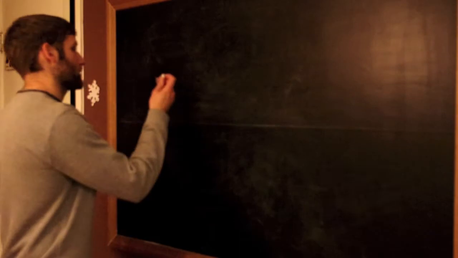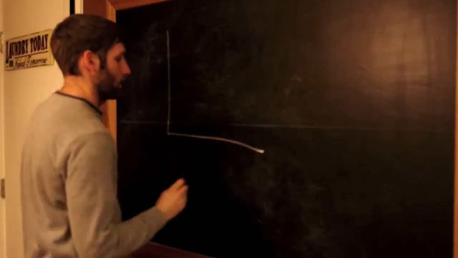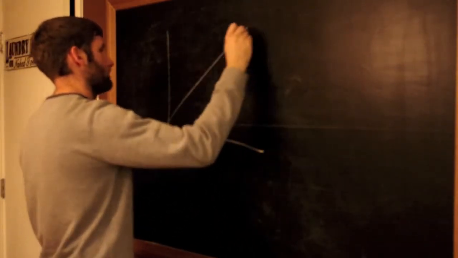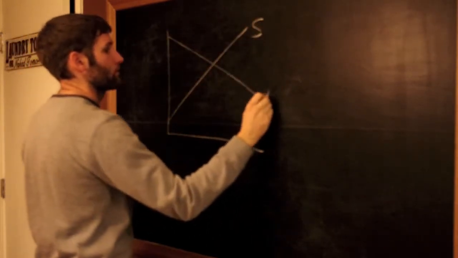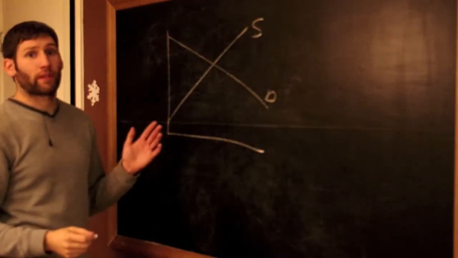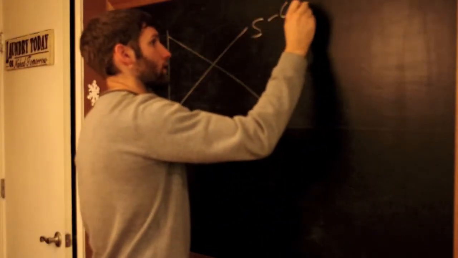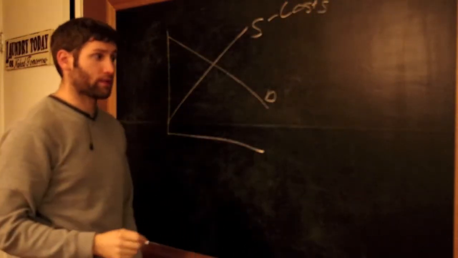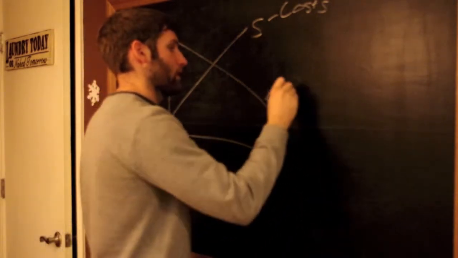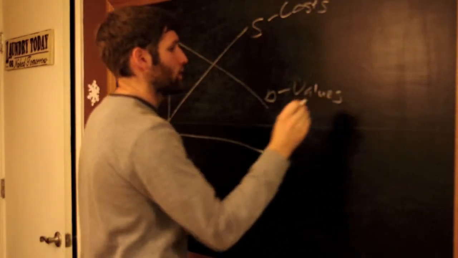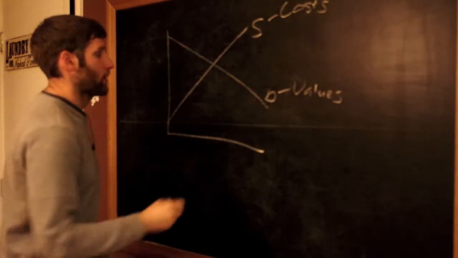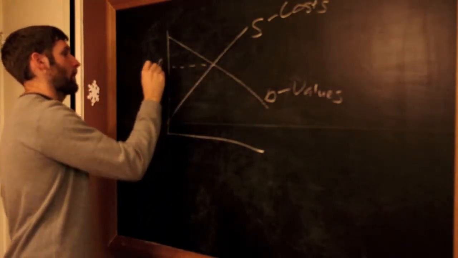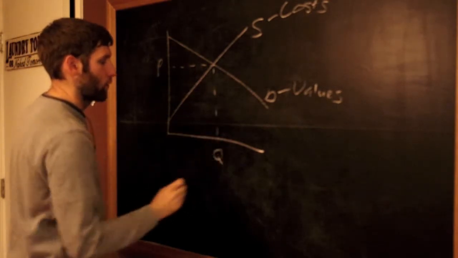All right, in this lesson we're going to talk about producer and consumer surplus. This should be a review from Econ 200 and Econ 300. So in a normal graph, we have our supply and demand curves. Note that our supply curve is representing, in a sense, the cost to producers. Our demand curve is representing the values to consumers. So here we end up with some price and quantity.